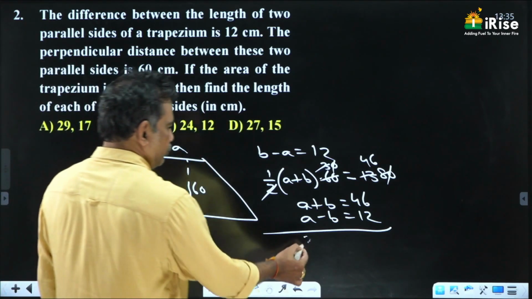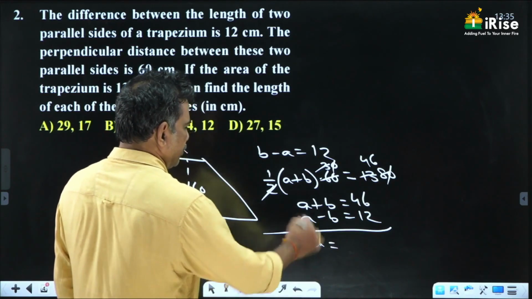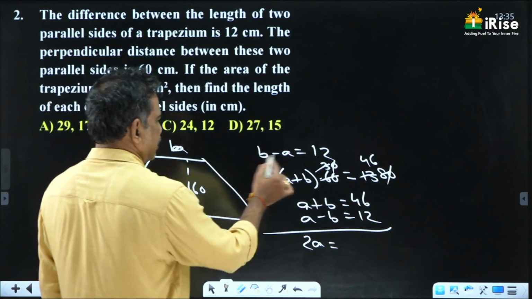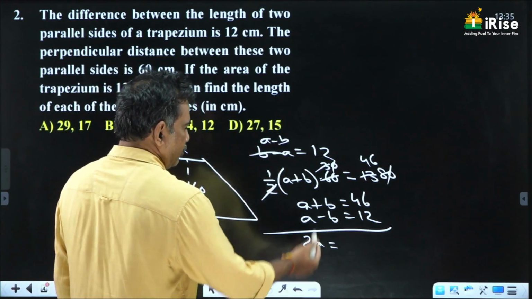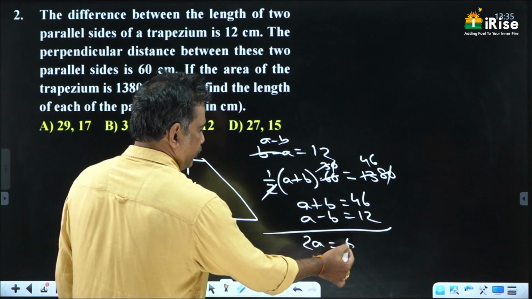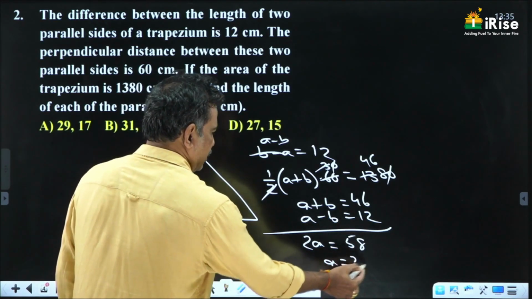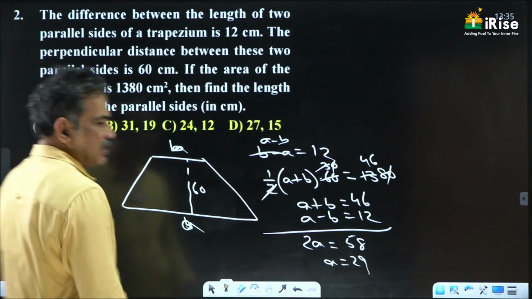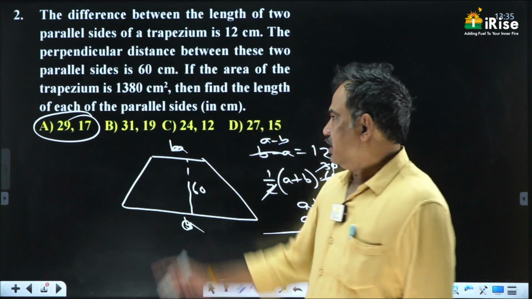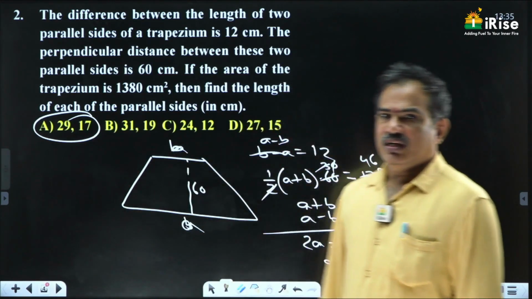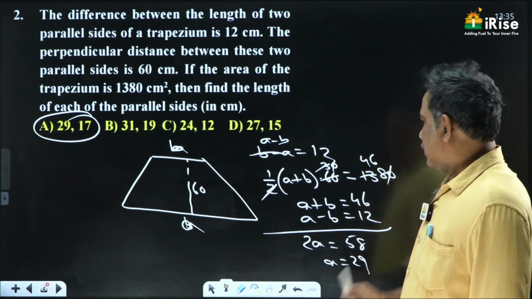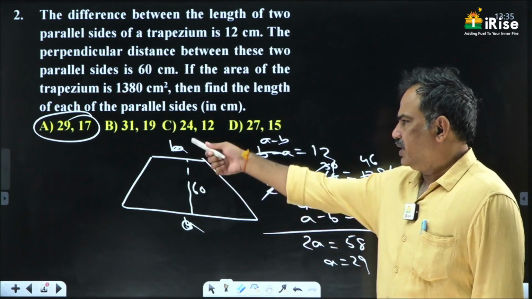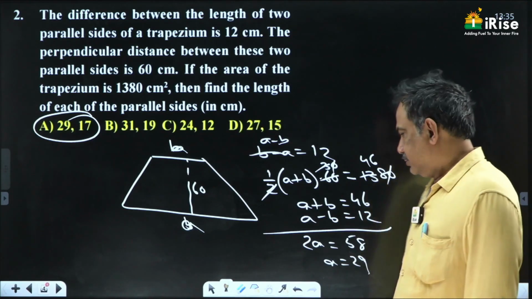If you add these two, we get 2A is equal to 58. So A value is 29. One of the parallel sides is 29. Only one option is having 29 as one side. You can take either B comma A or A comma B. Next one.